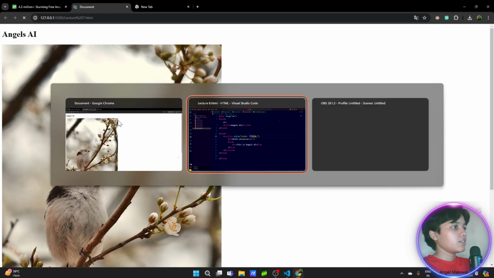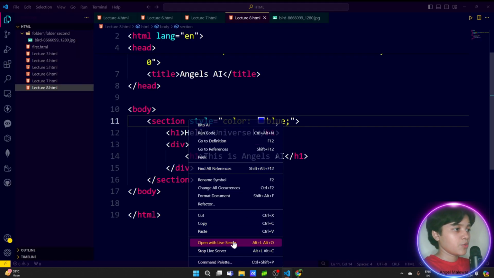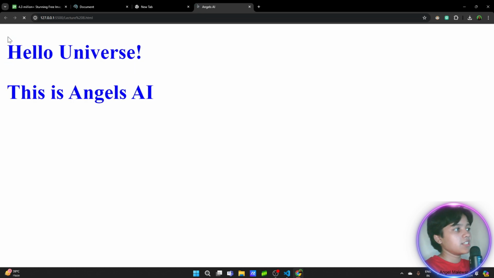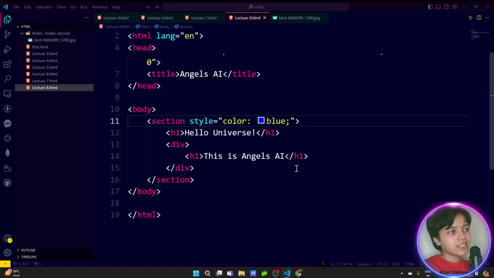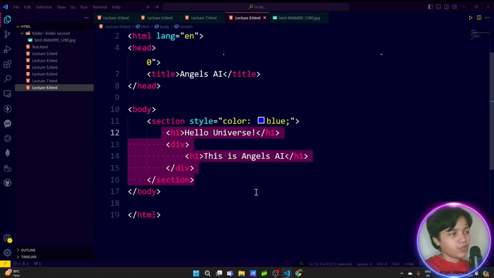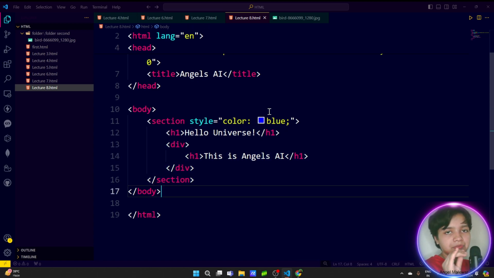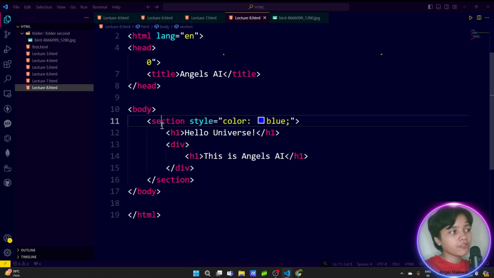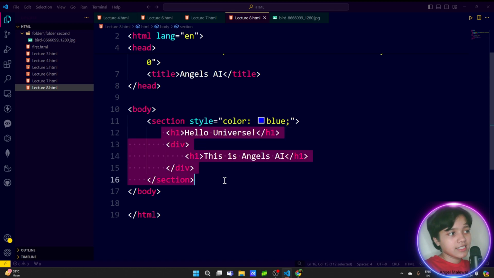Let me open this. This section has printed all the content in it in blue. Whatever styles or attributes are provided on the root section, the section which contains all the other sections, divs and raw code, will be applied to everything you write inside that section.